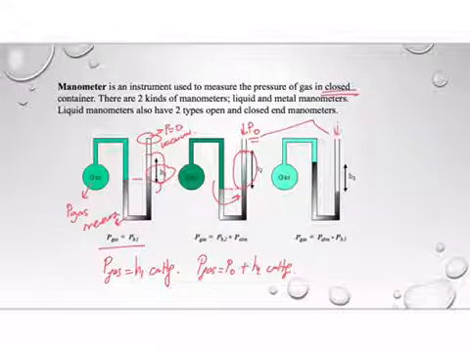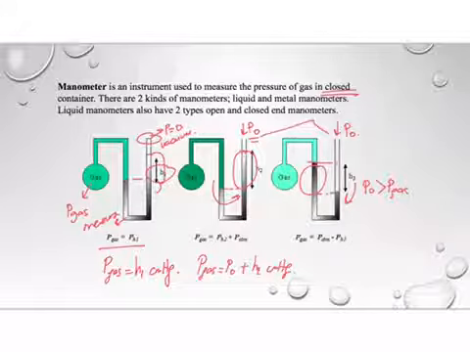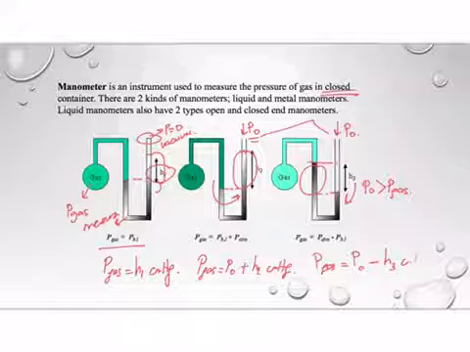Here again, this is an open-end manometer. There is atmospheric pressure exerted on the right side. But this one, the difference in mercury levels is at the left side. That means that the atmospheric pressure is bigger than the gas pressure. So the pressure of the gas is equal to the atmospheric pressure minus H3 centimeter mercury.